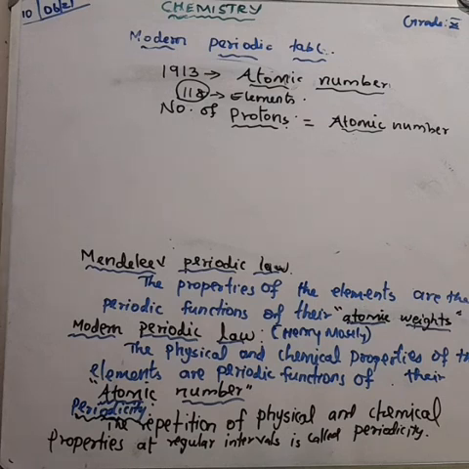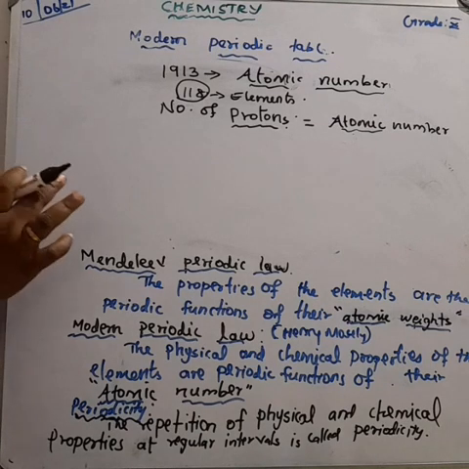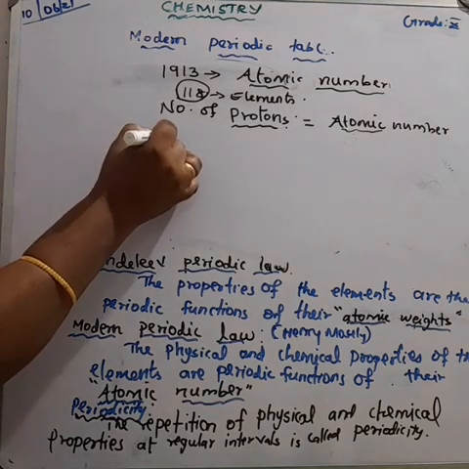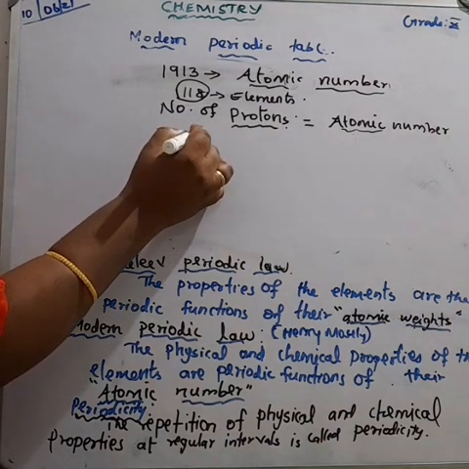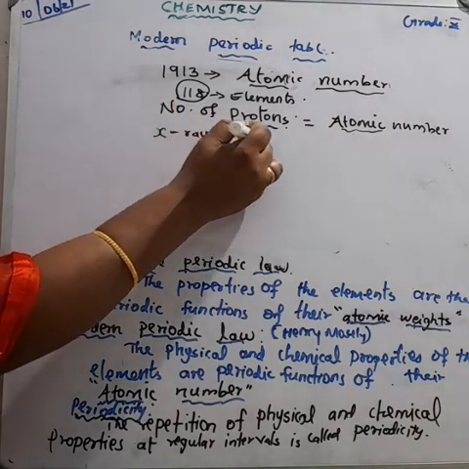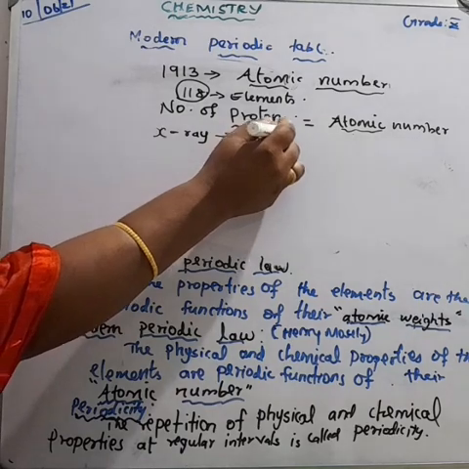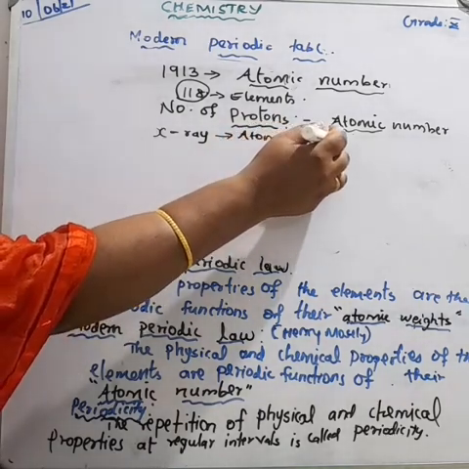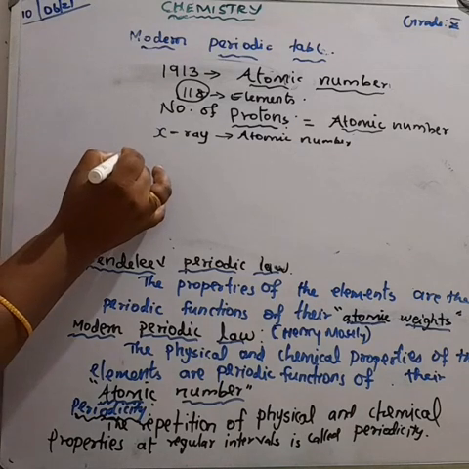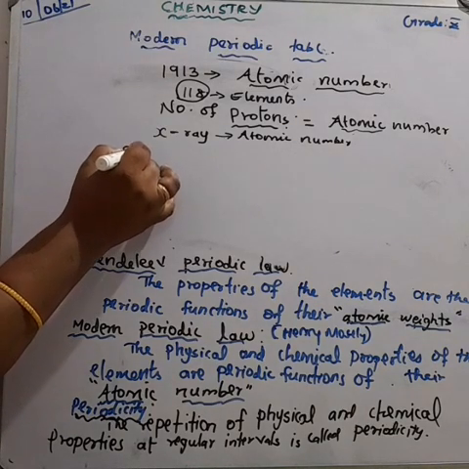He did an experiment. He was studying X-ray properties with different elements, which correspond with the atomic number. How did he do the experiment? He bombarded elements with high energy electrons.